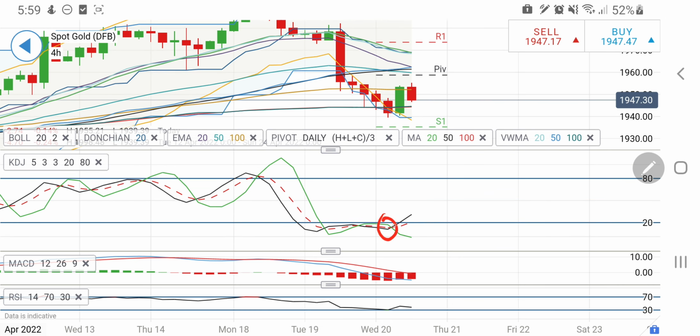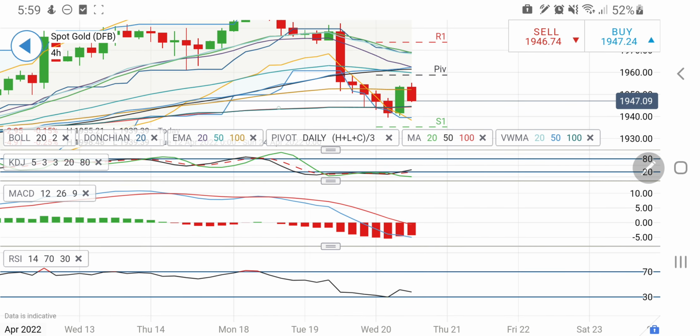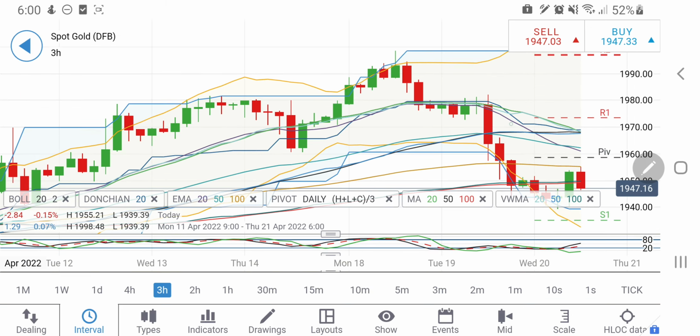On the 4-hour chart, the stochastic has entered again into the buy side. MACD was wide and divergent, now it must start to converge, and hence we must see a couple of green candles. Hence 1960 cannot be denied. It can try to achieve 1960 tonight.